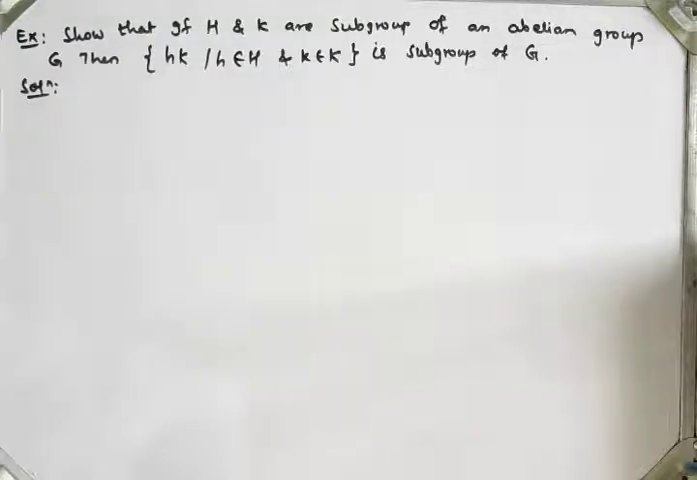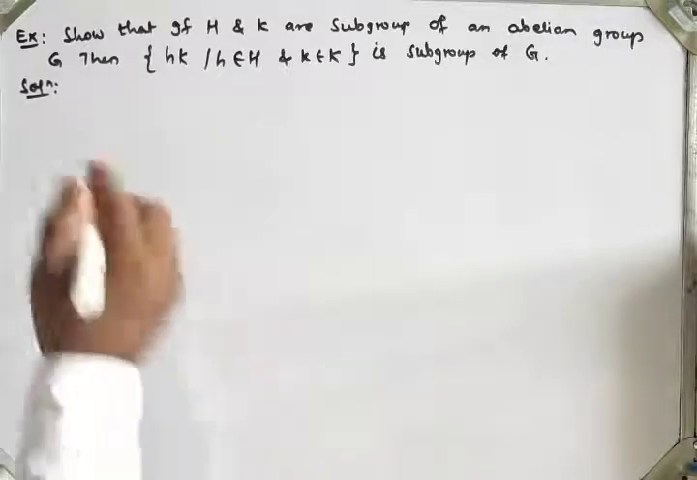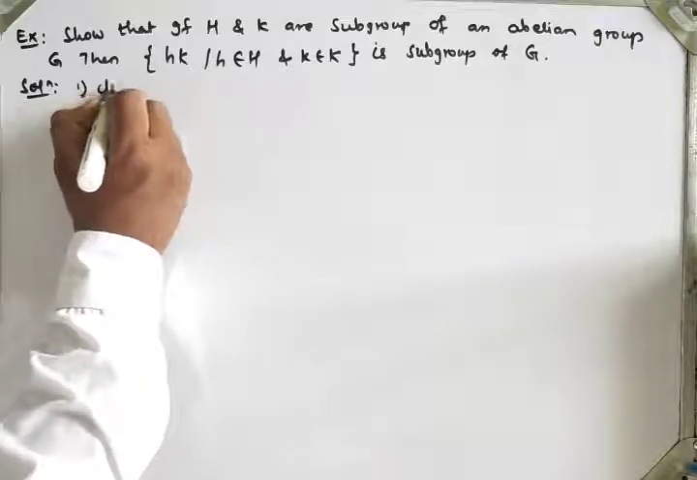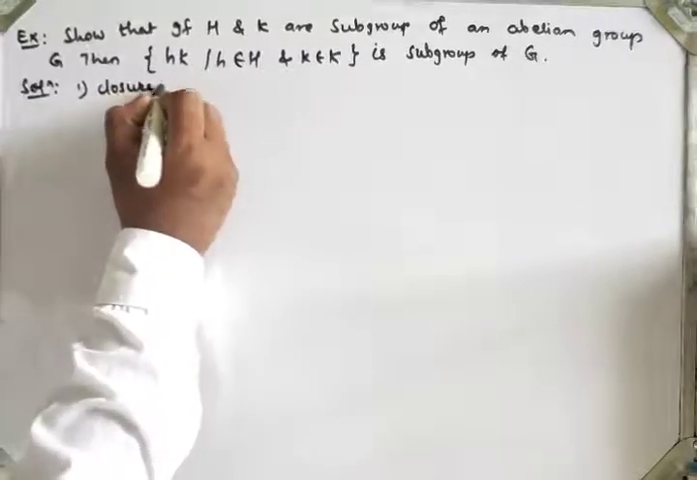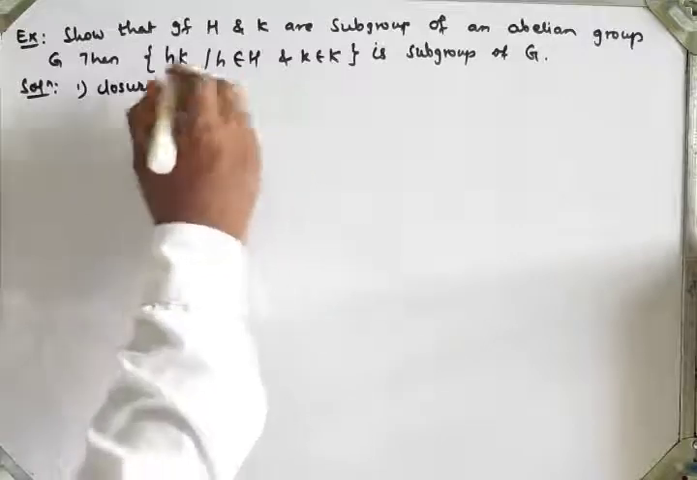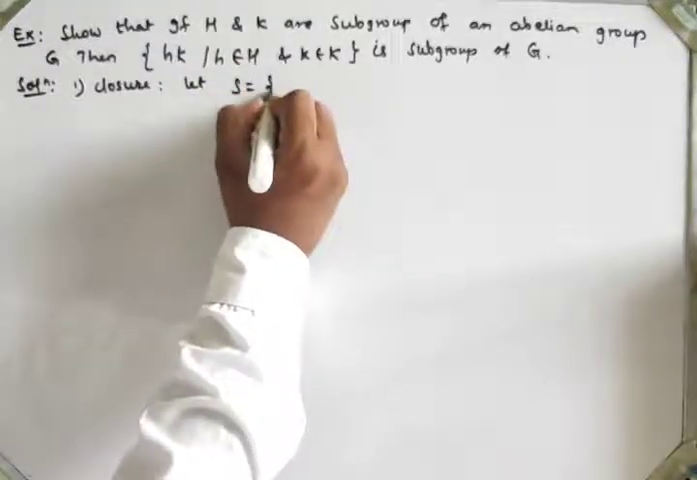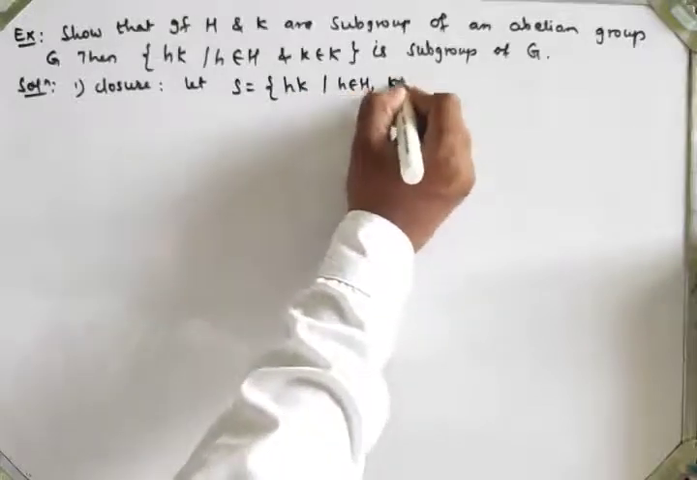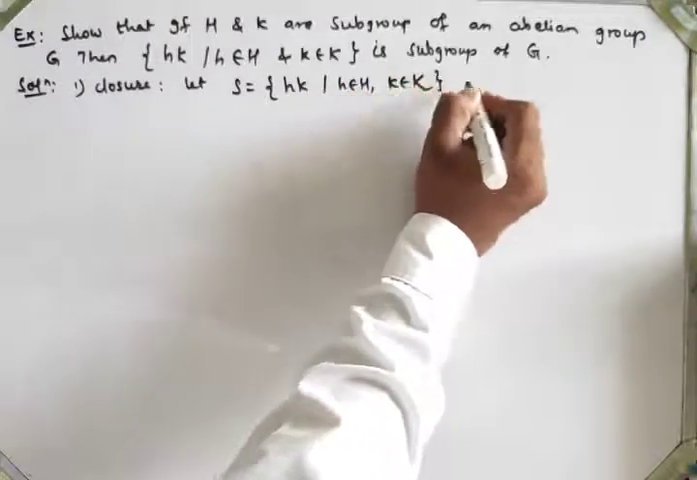This means we have to show that all four properties of a group are satisfied. So first we will show the closure property. Let us take the set S, which is the elements h into k, such that h belongs to H and k belongs to K.